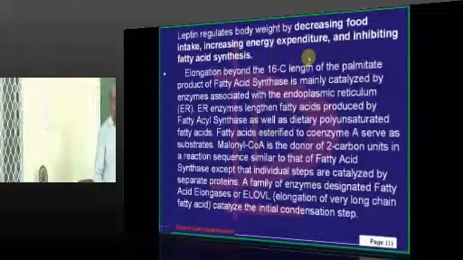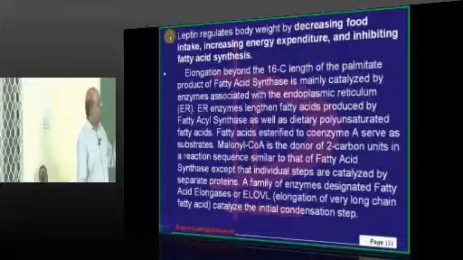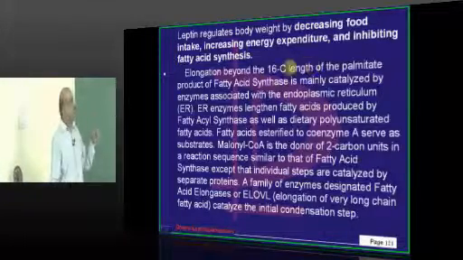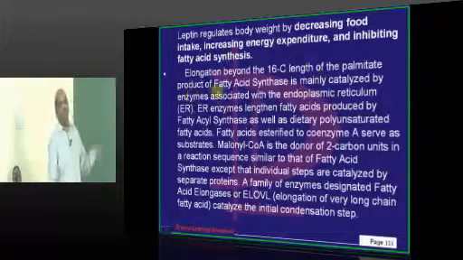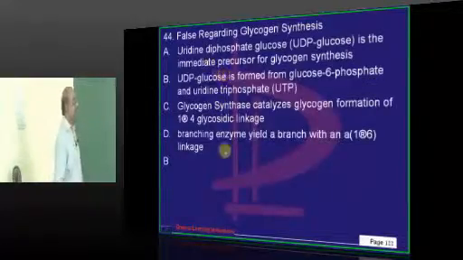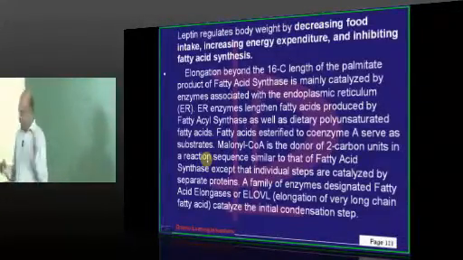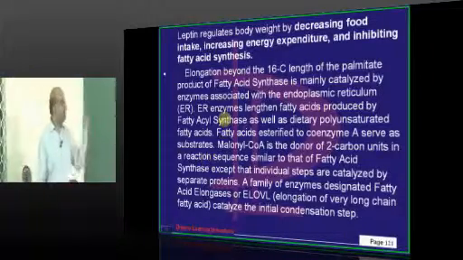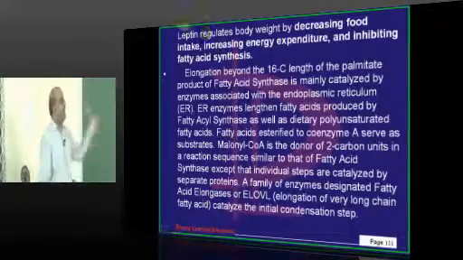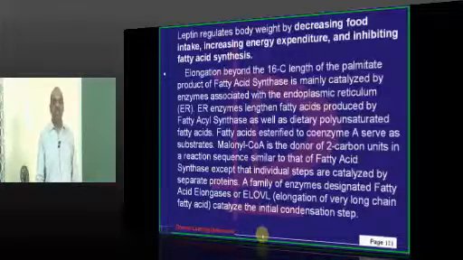So leptin regulates body weight because it will decrease the food intake, increase the energy expenditure and inhibit fatty acid synthesis, is what I want to underscore to all of you. In all our entrance preparation, we sit in the reading room for hours together. What happens to our leptin? Our leptin levels become low.